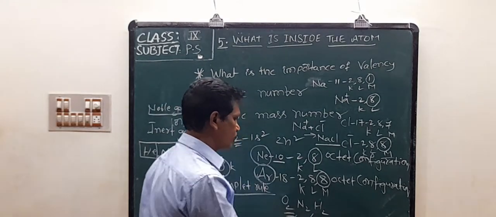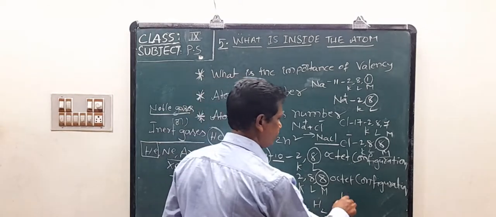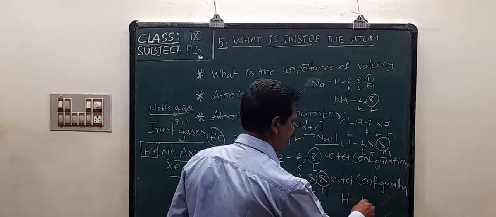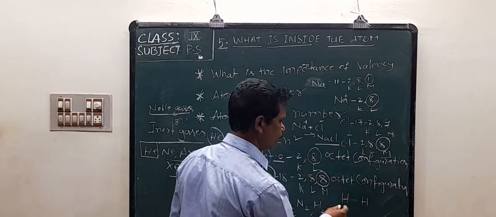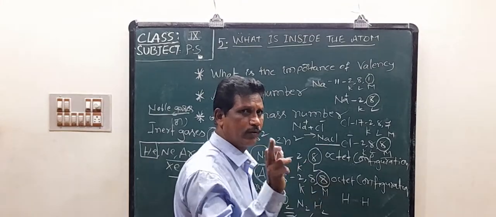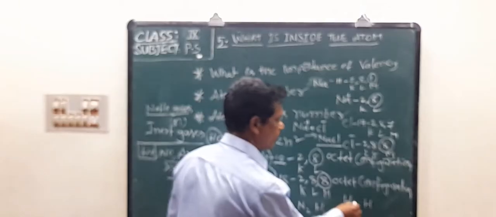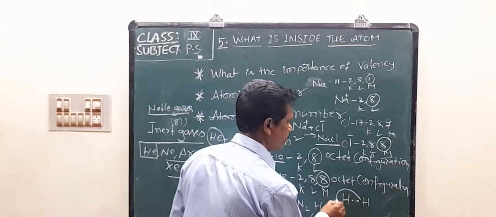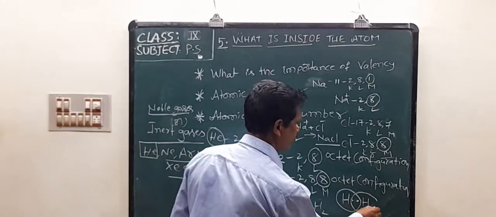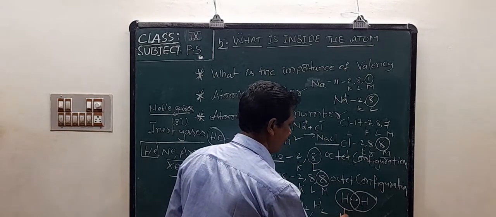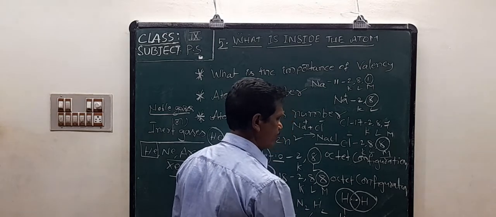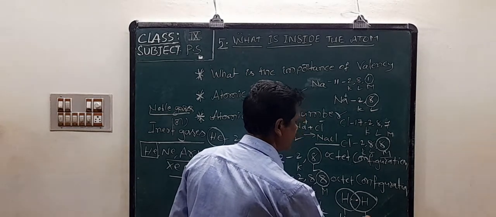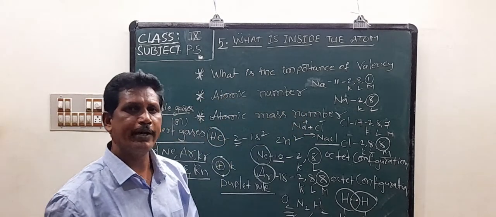Take the same atoms. The atomic number of hydrogen is 1, so it contains 1 electron. The atomic number of the other hydrogen is also 1, so both hydrogen atoms contain 1 electron. Both hydrogen atoms contribute 1 electron, and these 2 electrons are shared by both the hydrogen atoms. This gives the helium electron configuration. This type of bond is called a covalent bond.